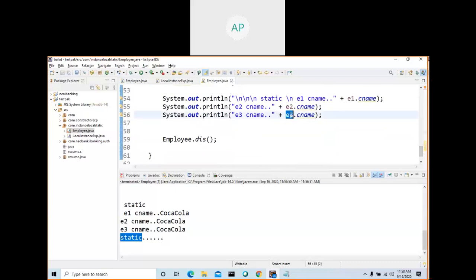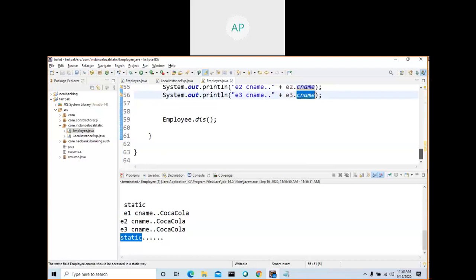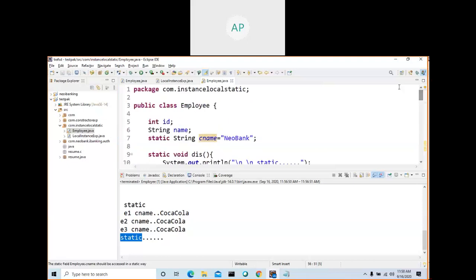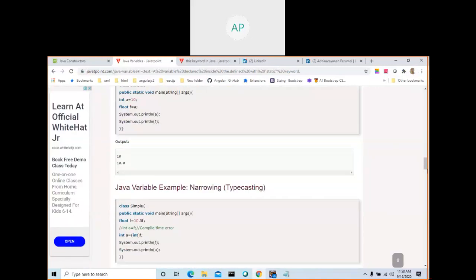Think about why all these things exist, and you will get an idea. By using an object reference variable, you can access static methods, non-static methods, static variables and non-static variables. That's important. By using an object, you can access all of them. Now you have an idea about what an instance variable, a static variable and a local variable are.